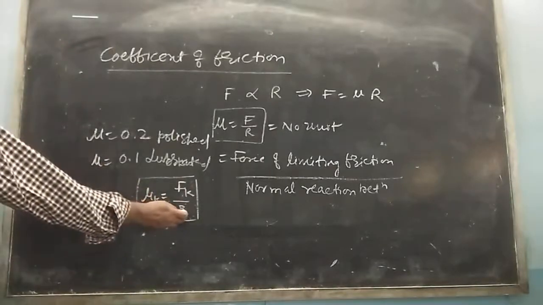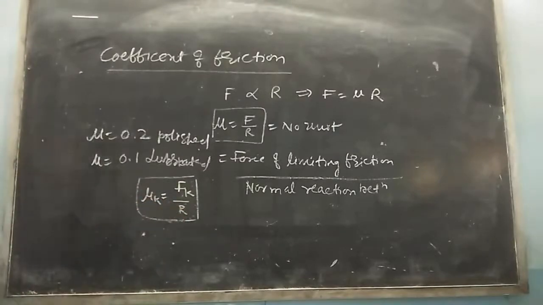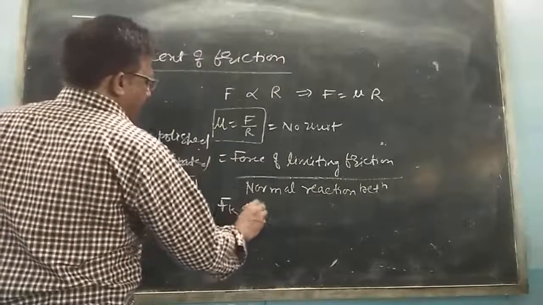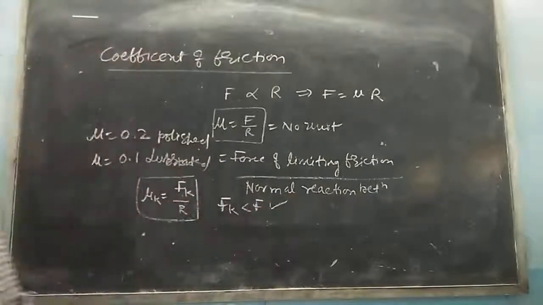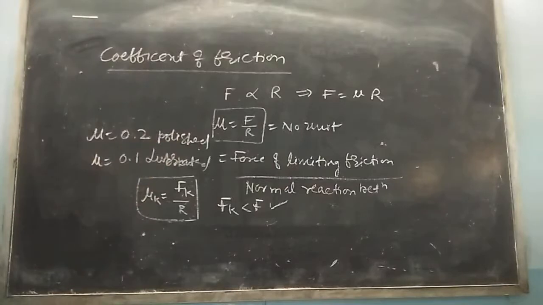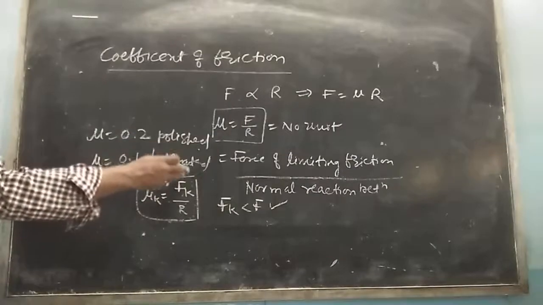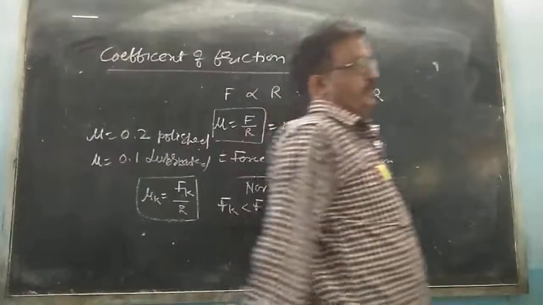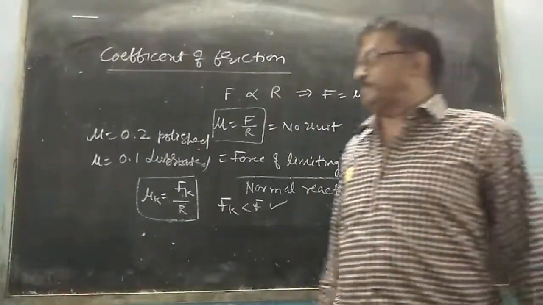Mu k is called the coefficient of kinetic or dynamic friction. Always remember that Fk is less than F, so mu k is always less than mu. The coefficient of kinetic friction is always less than the coefficient of limiting friction. Is it clear? Write down.